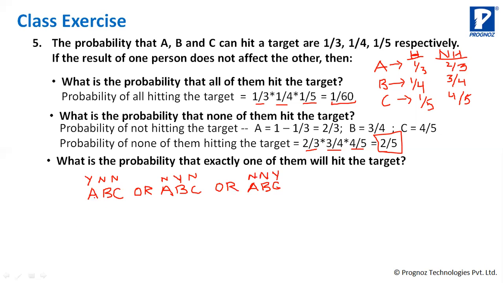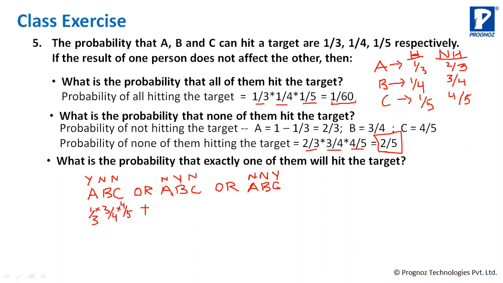So now let's do this. A hitting the target and B not hitting the target and C not hitting the target. Which means A hitting the target is 1/3. B not hitting the target is 3/4. And C not hitting the target is 4/5. And since it is "or", it will be plus.